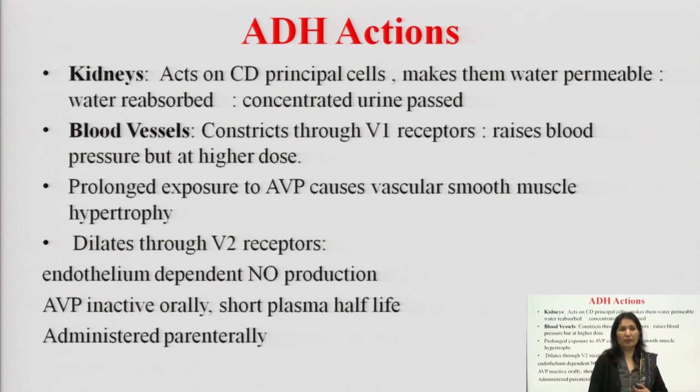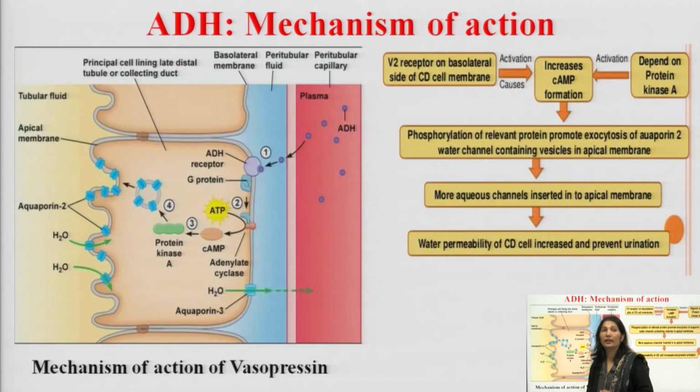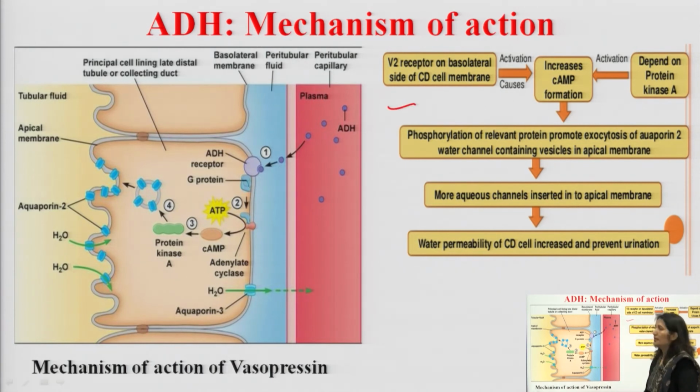It raises blood pressure but at a higher dose. Prolonged exposure to AVP causes vascular smooth muscle hypertrophy, and vasodilation occurs through the V2 receptors because of nitric oxide production. So, AVP is inactive orally and has a short plasma half life, so it is administered parenterally. This is the most important part.